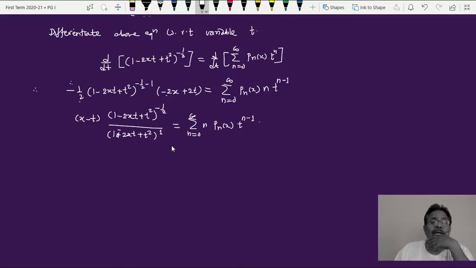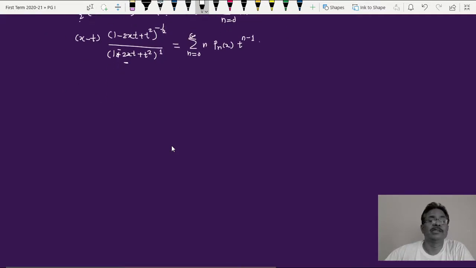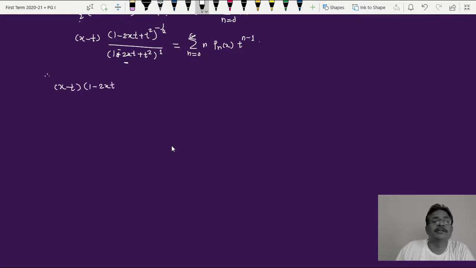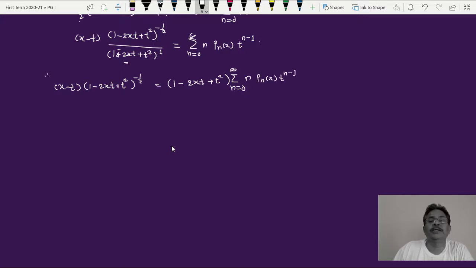Okay, now I can take this quantity here in the denominator to the right hand side. So further adjustment gives me this. So it is simply, next step is x minus t into the bracket 1 minus twice xt plus t square raised to minus half is equal to, this time, 1 minus twice xt plus t square bracket multiplied by summation over n equal to 0 to infinity n times Pn of x into t raised to n minus 1.